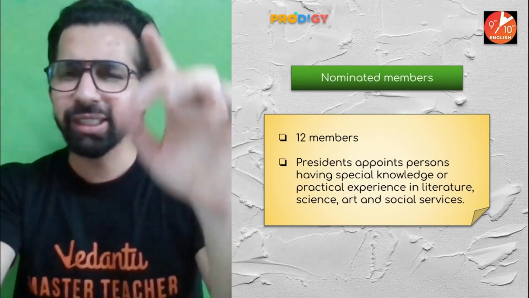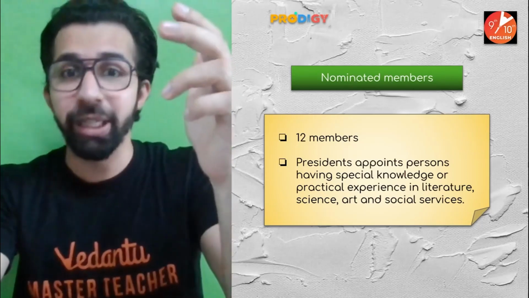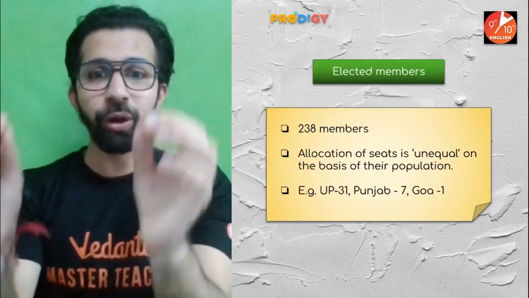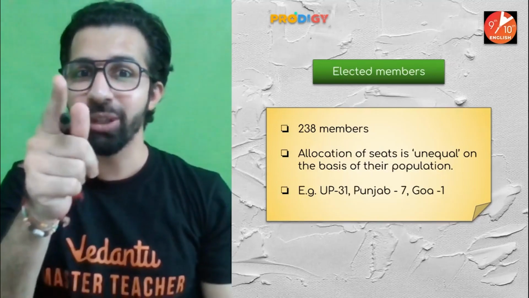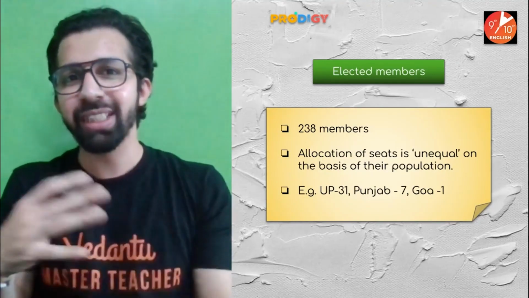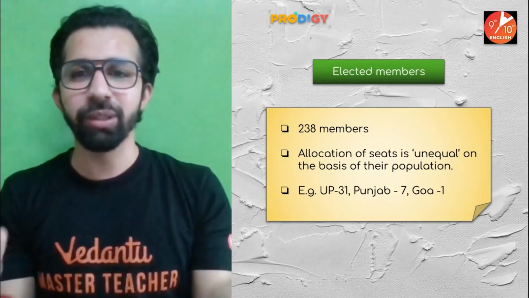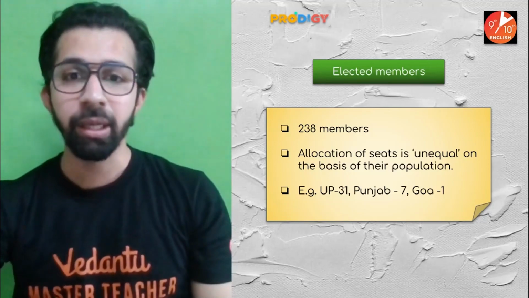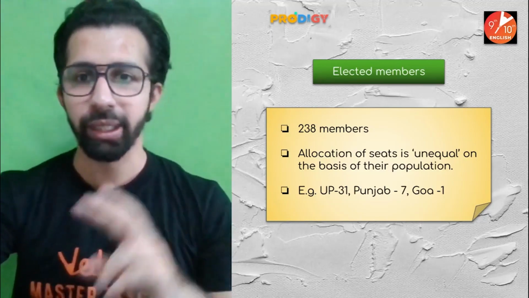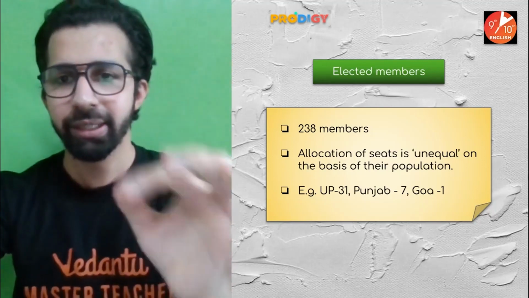238. Now this is something very important I'm going to tell you, and by the way, I have already explained how these 238 members are elected. Do you guys remember in my very first introductory video I explained how members of Rajya Sabha are elected? Yes. So now I'm going to explain that part once again. By the way, 12 members are nominated and 238 members are elected.